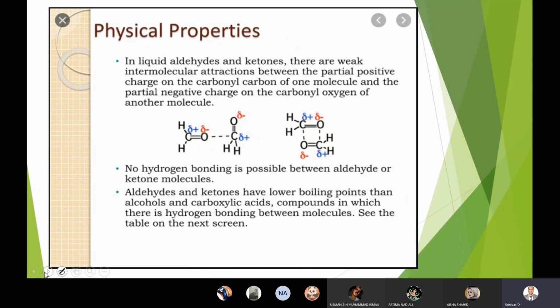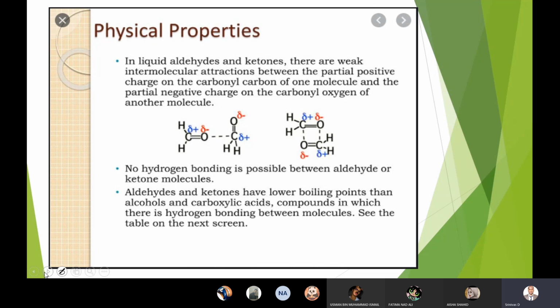One of the fascinating facts is that these carbonyl compounds do not have any internal hydrogen bonding, but when you add them to water, they form hydrogen bonds. Okay, remember.